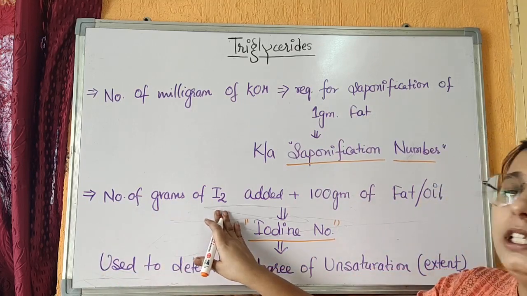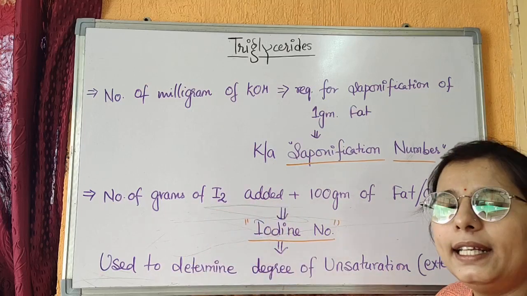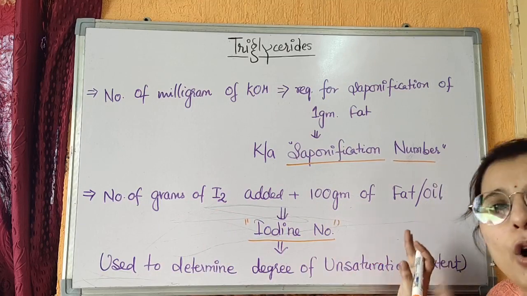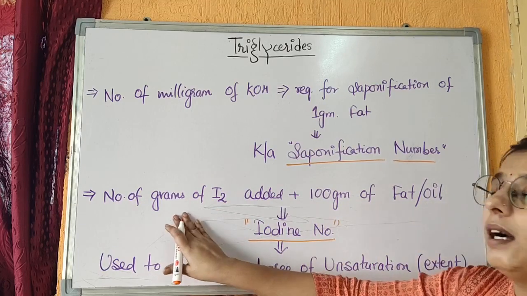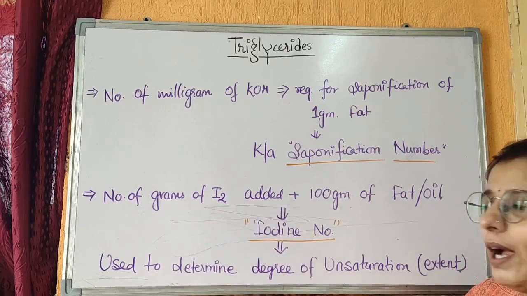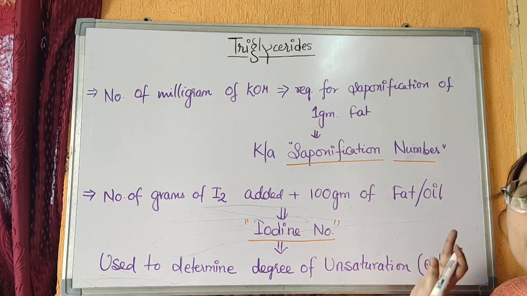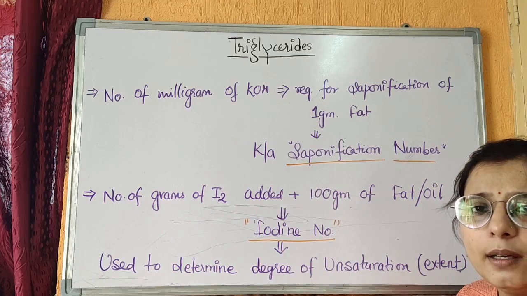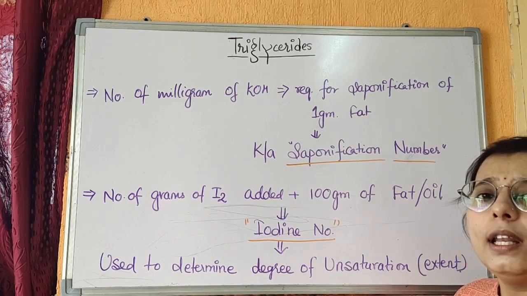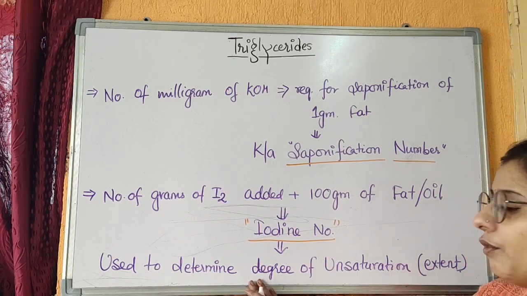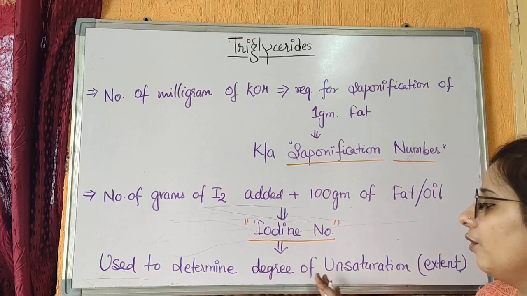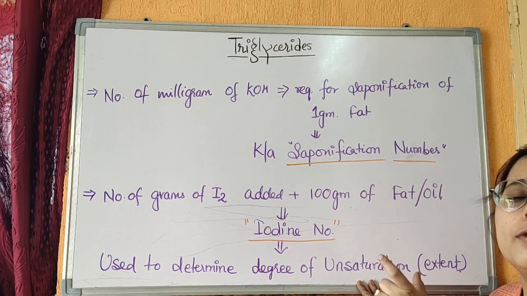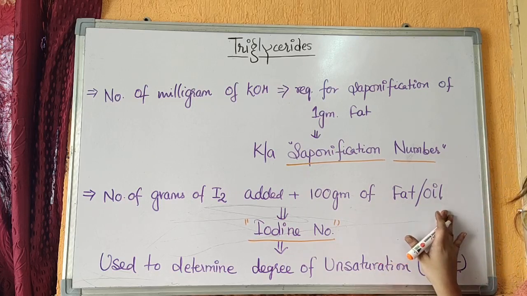The second point is the amount of iodine, in grams, that is added to or required for 100 grams of fat or oil. The grams of iodine required for 100 grams of fat or oil is called the iodine number, and this iodine number helps in determining the degree or extent of unsaturation present in the long chain fatty acid of a fat or oil.